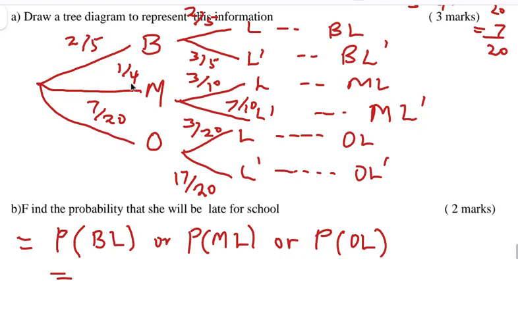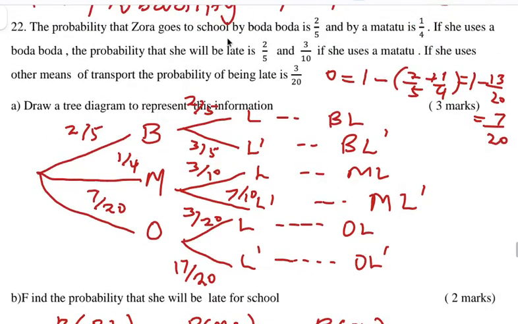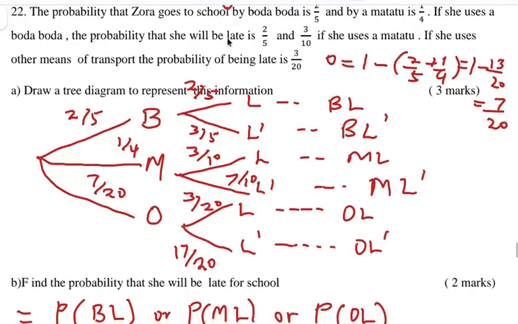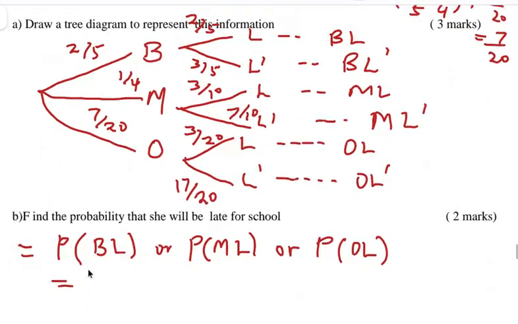So let's say if she uses bodaboda and is late, it would be 2/5 times 2/5. So you write 2/5 times 2/5. Here it is bodaboda and being late, and she will be late.